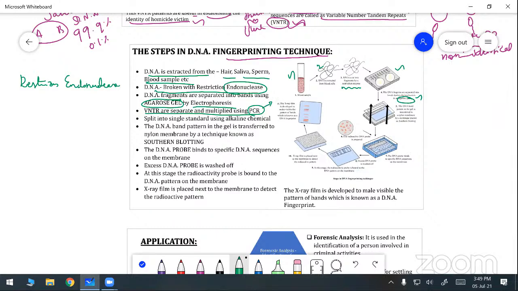Then they split into single strands. All these are double stranded. I already informed you DNA is double stranded. They are converted, or split, into single stranded by using an alkaline chemical.